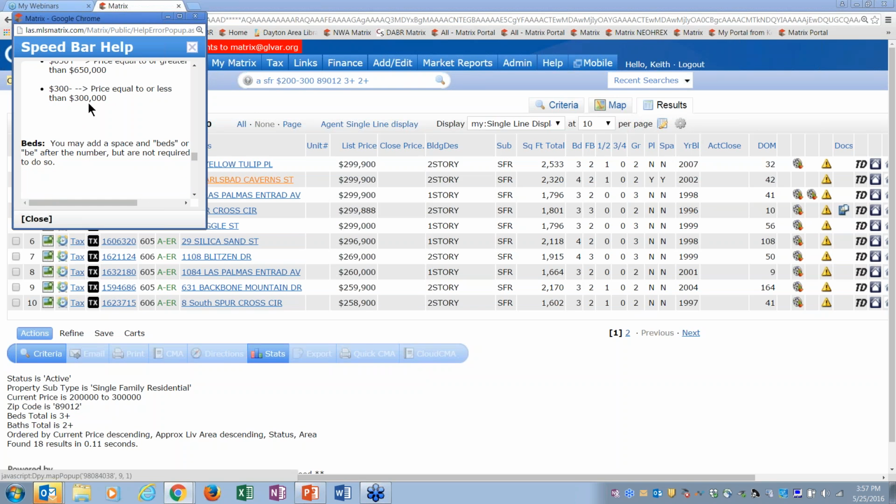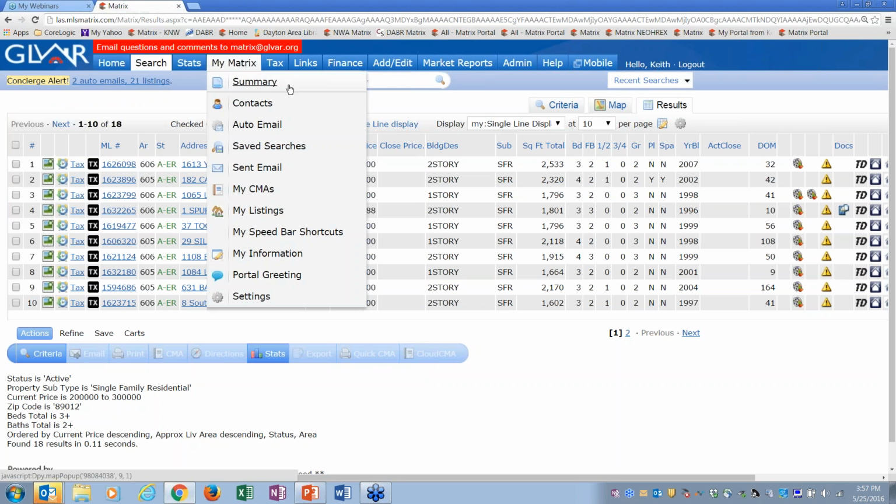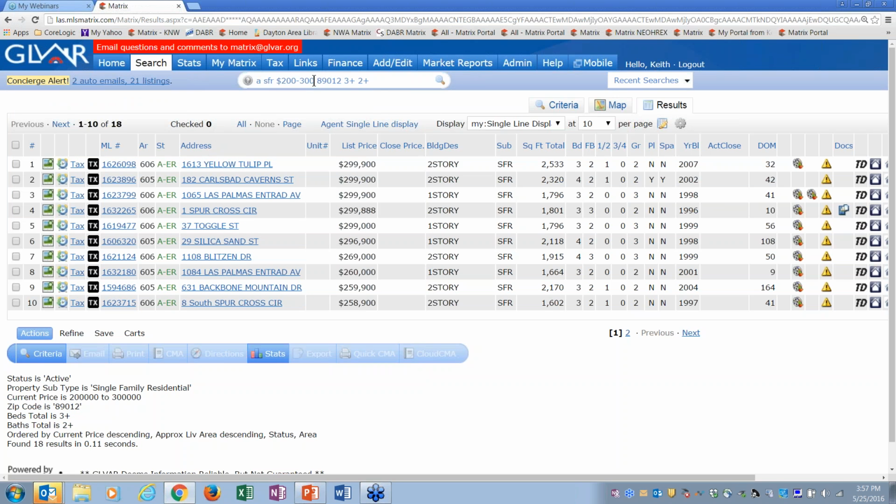It tells you how to do the dollar amount. So remember I said earlier 200-300. Here I could say 200 plus. It means 200,000 or more. 200 minus means $200,000 or less, and 200-400 is between. So you can't do everything up there, but you can do a lot of the basics up there. Okay, so let's see what else we can do in here.